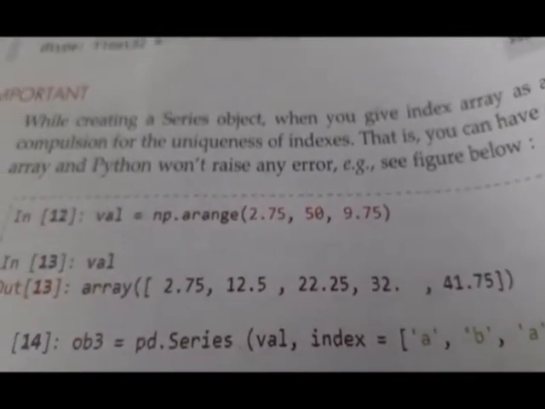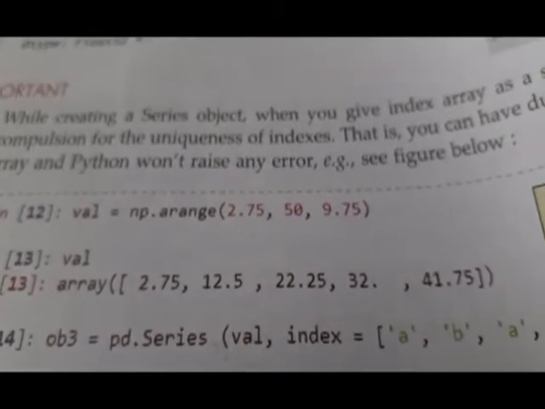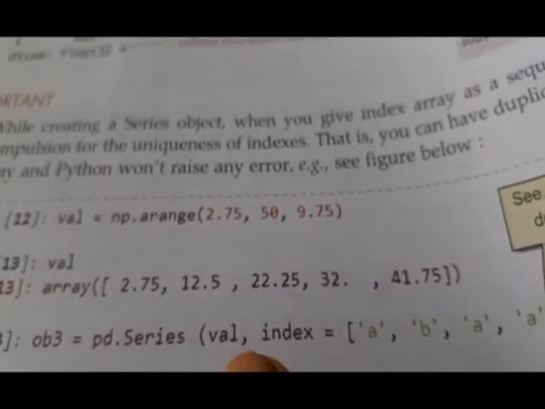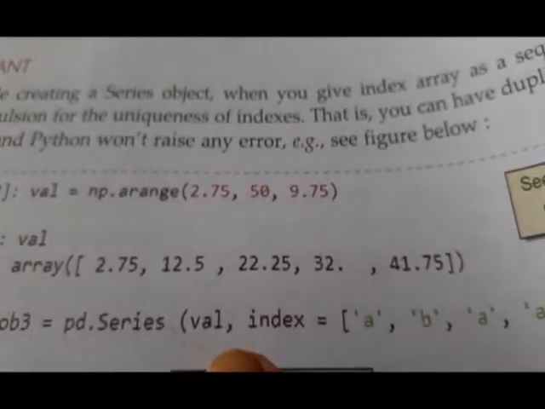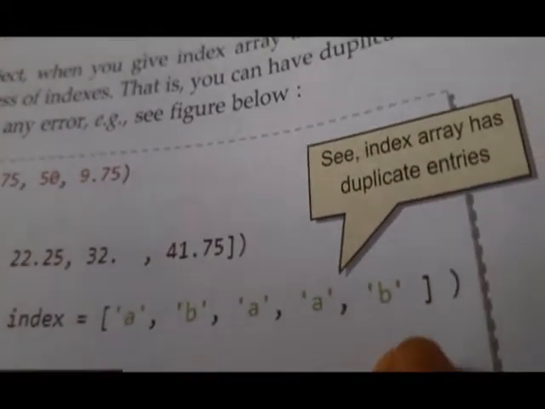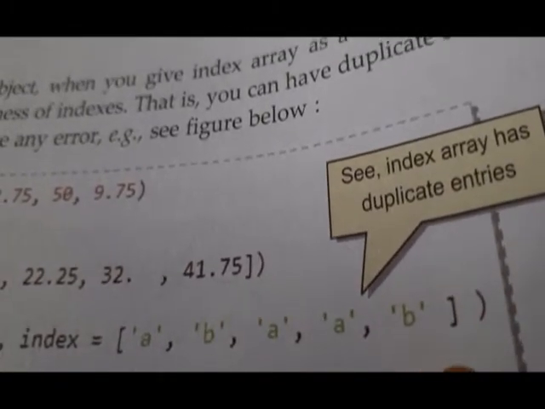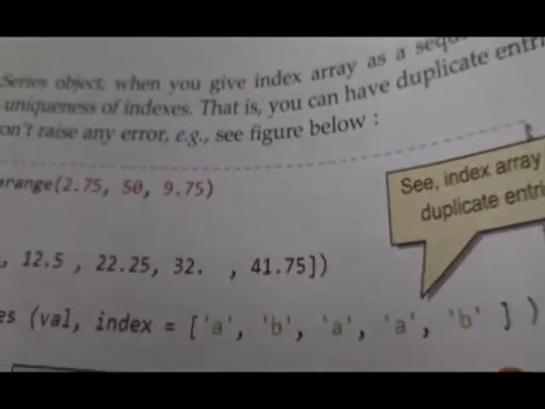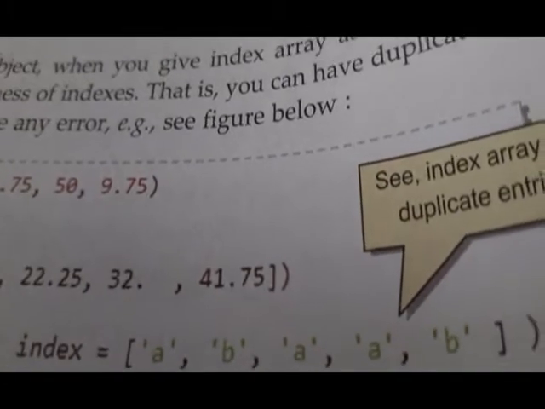You see, that is the val as array. We have passed val as data. Even if data is equal to is not written, it is okay. Just val is also fine, it means data is equal to val. Then indices are repetitive, you can see. Default indices in an array are 0, 1, 2, 3, 4, and they are never repetitive.